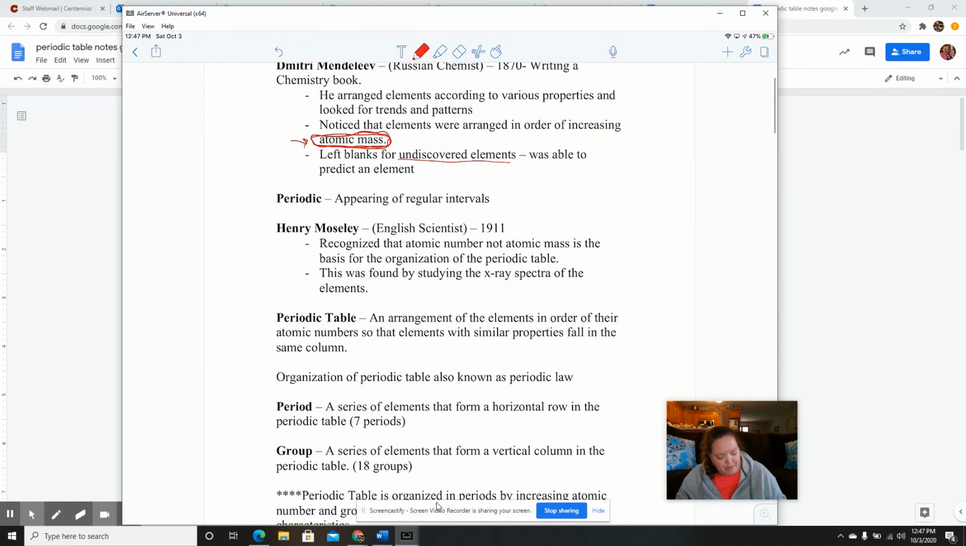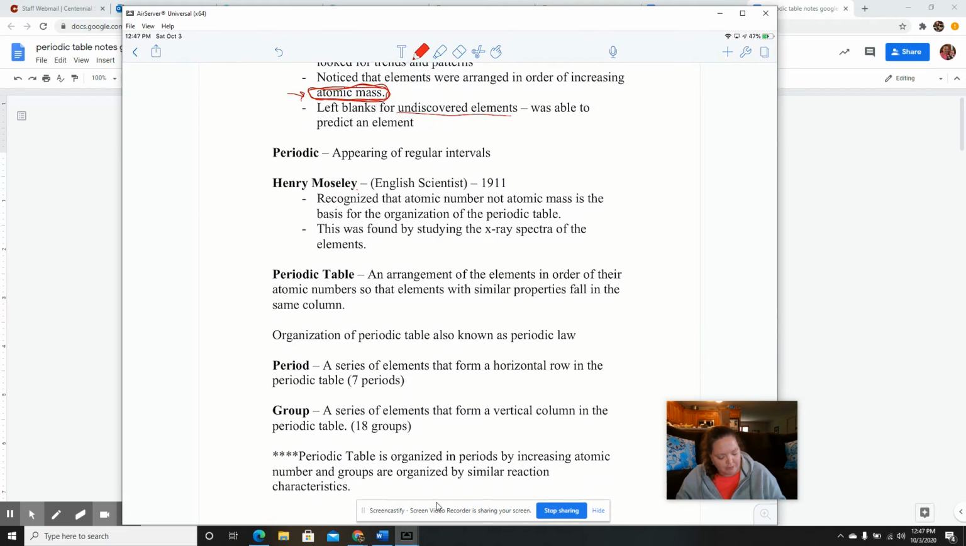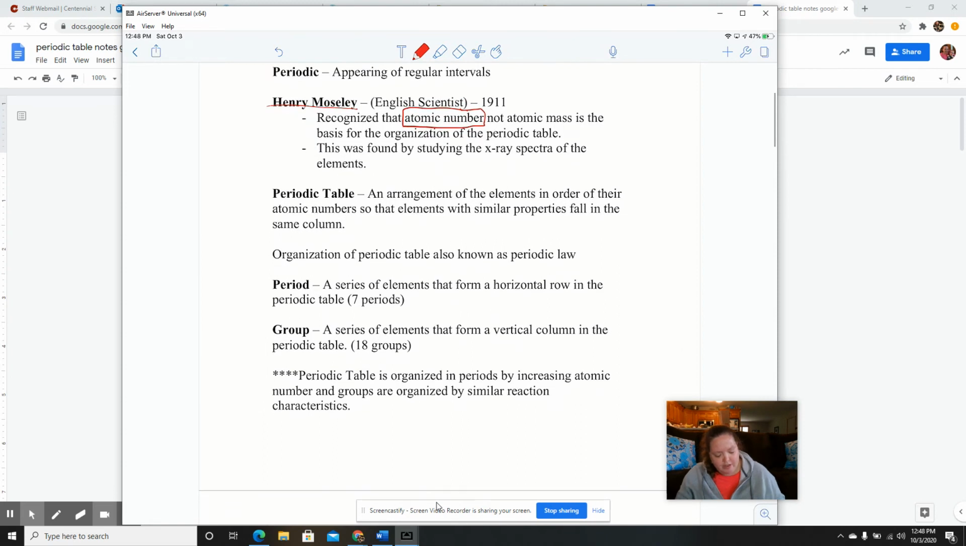The periodic table that we know of today comes from Henry Moseley. He organized his by atomic number. So Mendeleev did atomic mass, Moseley did atomic number, and that's the correct way to organize the periodic table. So, periodic table, our official definition: the arrangement of the elements by order of atomic number so that elements with similar properties fall in the same column. And this organization of the periodic table is also known as periodic law.